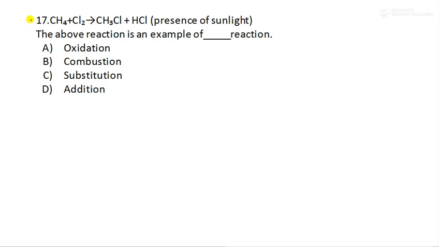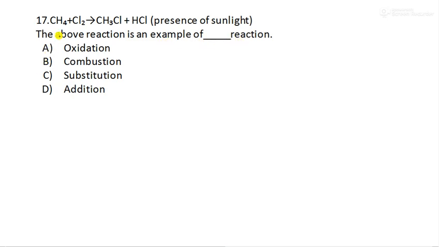Here the question is CH4 plus Cl2 gives rise to CH3Cl plus HCl in the presence of sunlight. The above reaction is an example of which reaction?